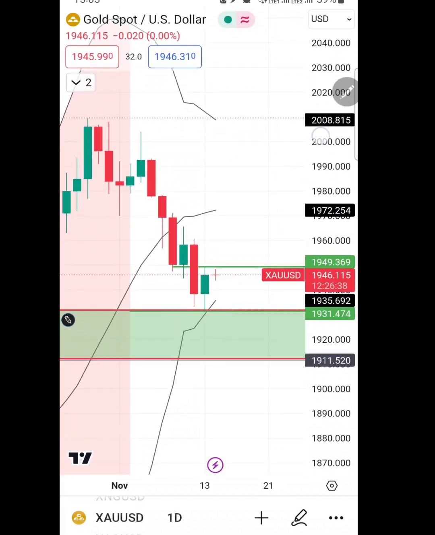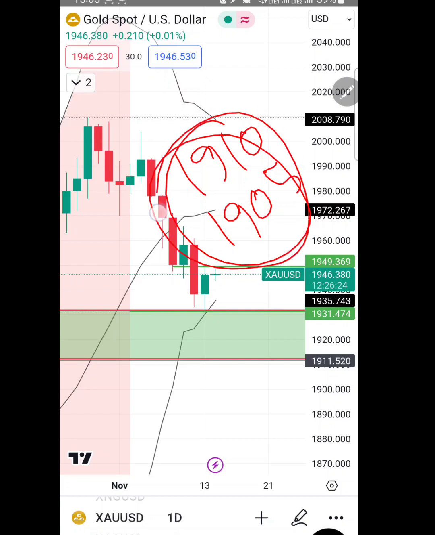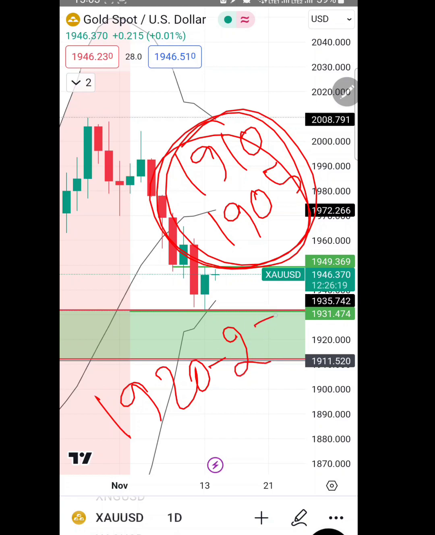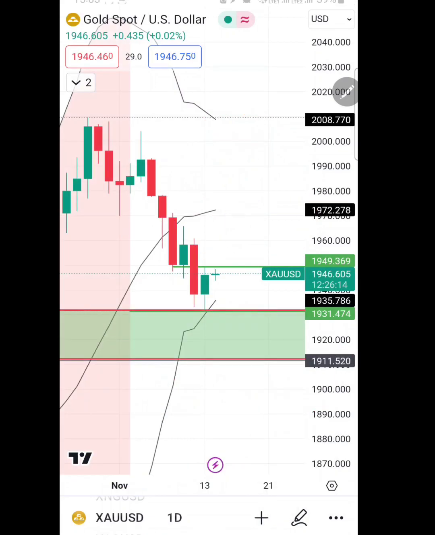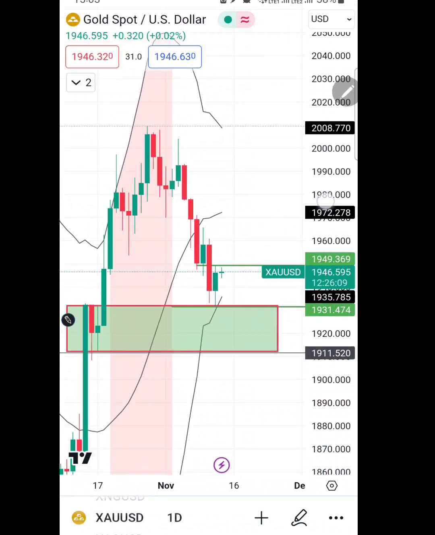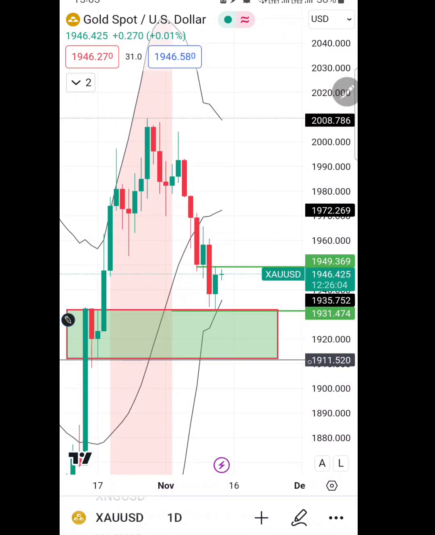So as we see on daily chart, we had already discussed that market may touch downside, and up to 1910 and 1905 can be touched, we had discussed, and 1920-25 was the high probability area which can be touched. Actually we had discussed in context of the demand zone. Here you can see a good demand zone was at 1931 to 1911.